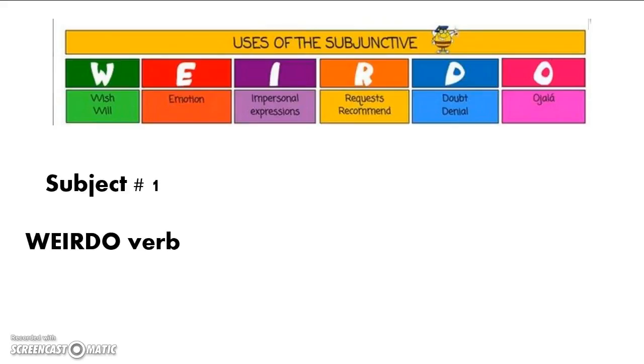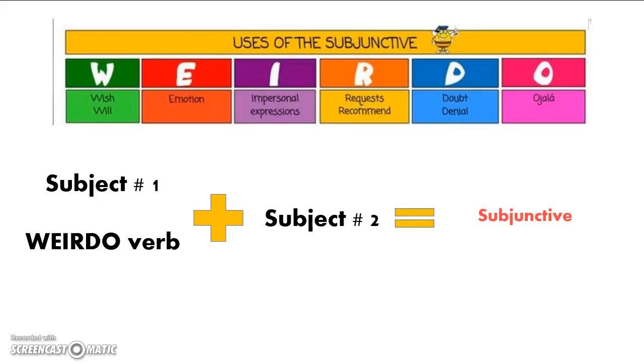Just to remind you that in Spanish, whenever subject number one is performing some action that we consider a WEIRDO verb, plus another subject, so we have two different subjects, that second subject will be performing a hypothetical action in the subjunctive, okay? To link all that together, we also use the word que.